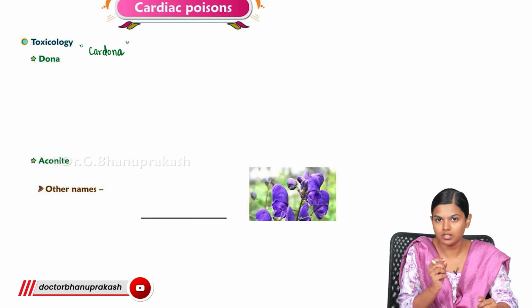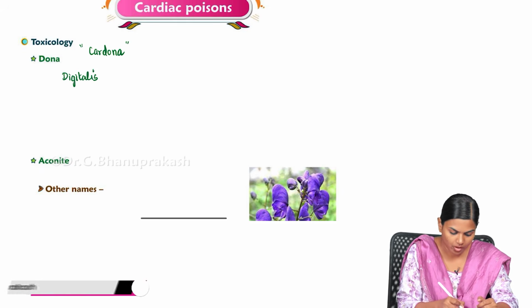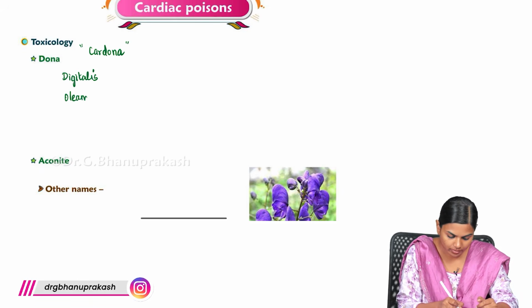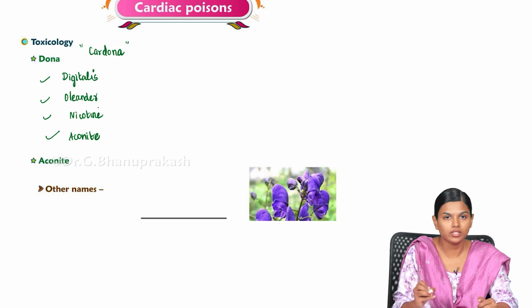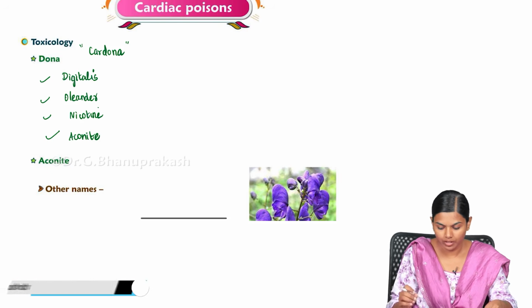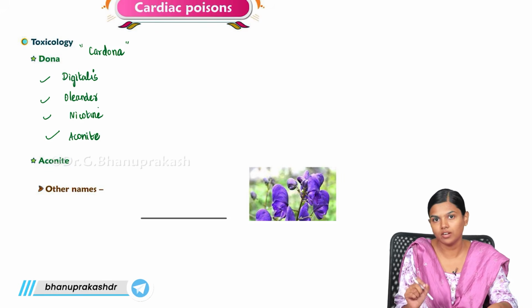Cardiac poisons are DONA. D for digitalis, O for oleander, N for nicotine, A for aconite. These are the four important cardiac poisons that we usually see. So, cardiac poison: D for digitalis, O for oleander, N for nicotine and A for aconite.